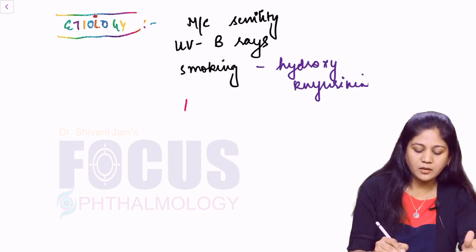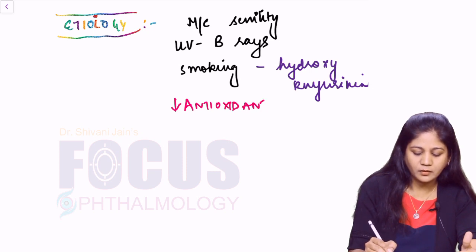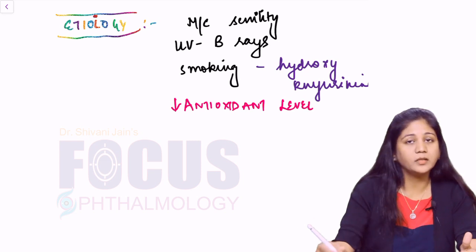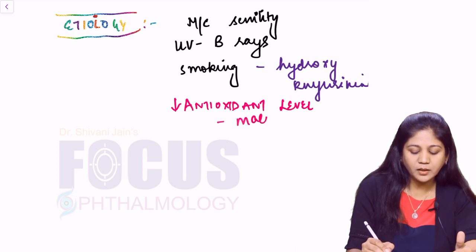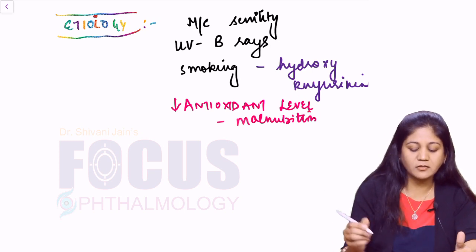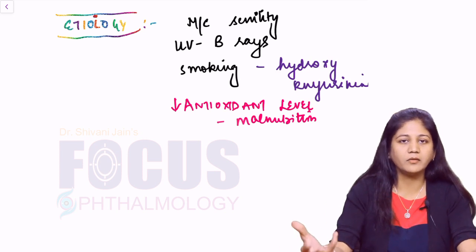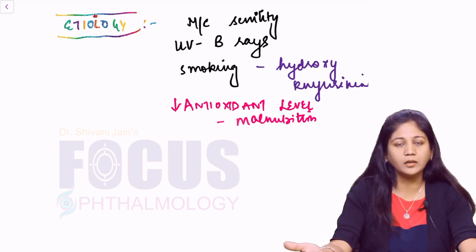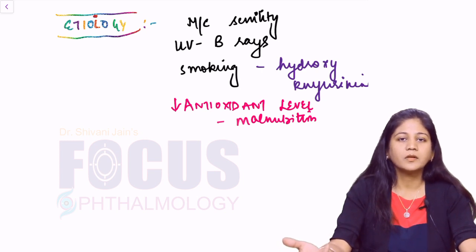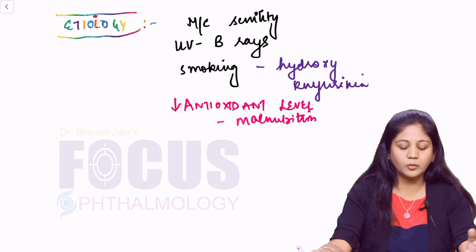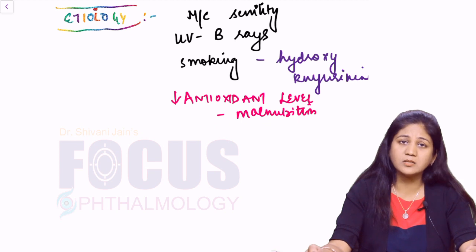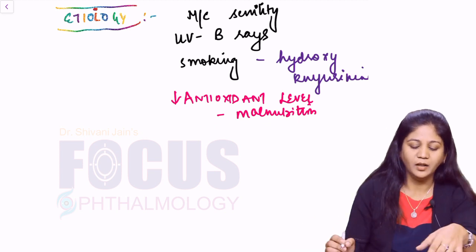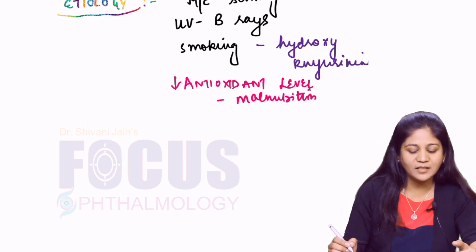Now next would be decrease in the antioxidant levels. Obviously, once you have malnourishment or you don't have proper nourishment, your antioxidants could be decreased. Once you have a lot of stress, your antioxidants could be decreased. So when you have a decreased amount of catalase, glutathione, superoxide dismutase, vitamins, you may have early cataract formation and early progression of cataractogenesis. So antioxidants are very important. So guys, no stress in life, to have a transparent and healthy lens.